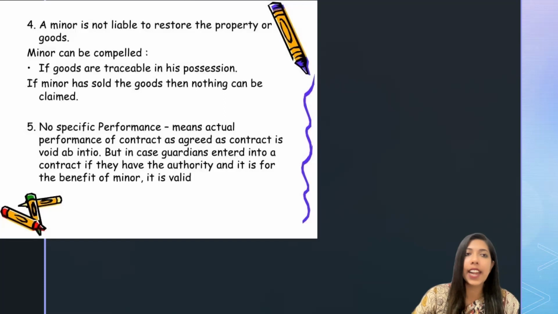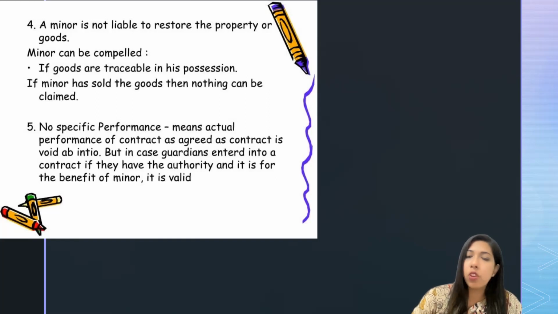The next point is that a minor is not liable to restore the property or goods. He is not at all liable to restore the property or the goods that he borrowed. But a minor can be compelled in certain situations if the goods are traceable in his possession. If it is traceable, it's okay to restore that. If the minor has already sold the goods, then nothing can be claimed. Suppose a minor borrowed certain goods, and it is not traceable, he already sold that, then we cannot claim for that.